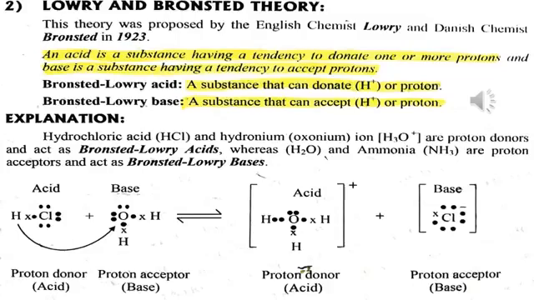It will become proton donor, and water accepts this ion, it will become base. Look at the right hand of this reversible reaction sign. First of all, hydronium ion is produced plus chlorine ion. It is a proton donor acid and it is a proton acceptor base.